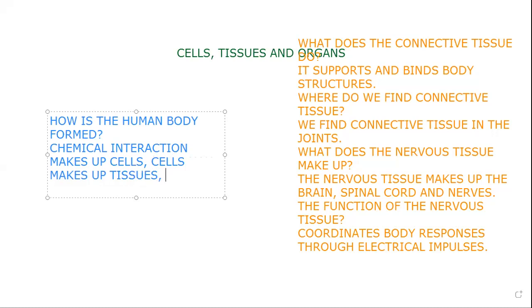Organs, ¿qué hacen? What do they do? Systems. They group into, se ponen en grupos, right? They group up. And what is the function of the systems, doctors? Work together. Work together for what? ¿Qué es lo último? La homeostasis, right? All right, very good.